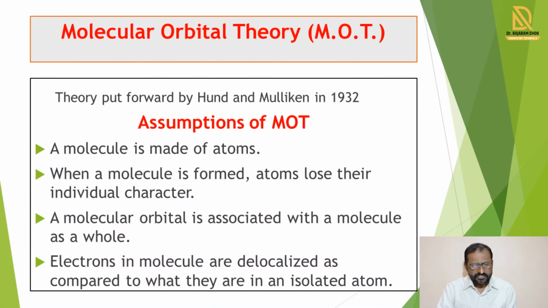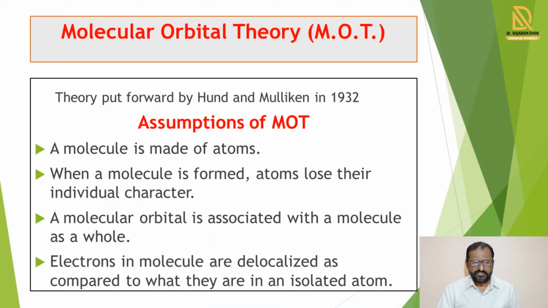So there is similarity in molecular orbital theory and valence bond theory in certain points. VBT also explains and MOT also explains that a molecule is formed from the atoms. This molecular orbital theory explains the second assumption, that when a molecule is formed, the atoms lose their individual character.